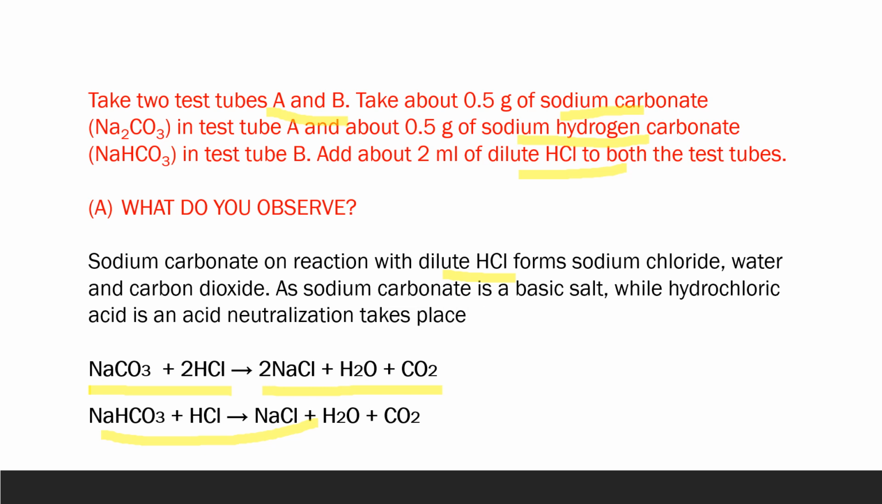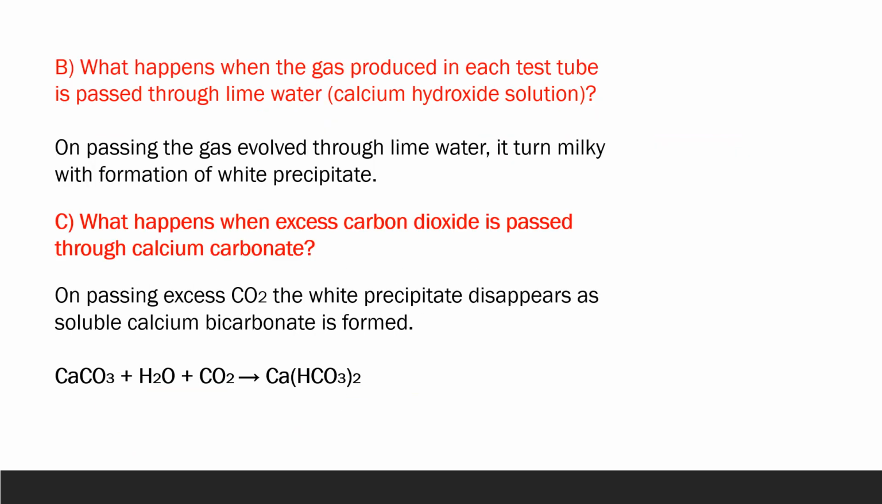Here also neutralization is taking place because HCl is an acid and sodium carbonate is a basic salt. So here neutralization is taking place and a salt is being formed. We can again prove whether this gas produced is carbon dioxide or not. How? By passing this gas through lime water.